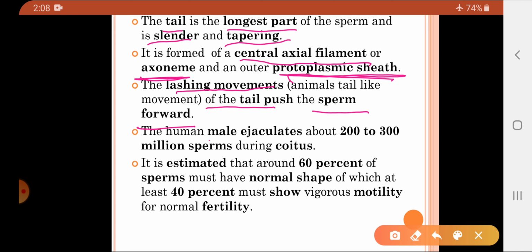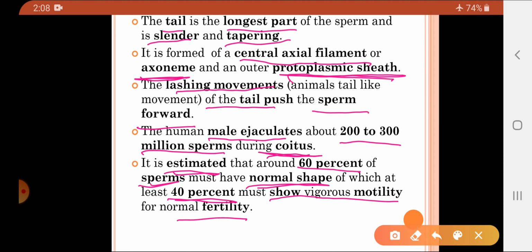Now normally a human ejaculates about 200 to 300 million sperm during coitus. So during the physical union, normally the male releases about 200 to 300 million sperms. It is estimated that 60% of the sperm must have normal shape, of which at least 40% must show motility to bring about normal fertility.